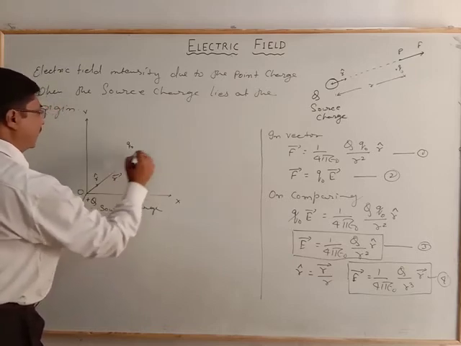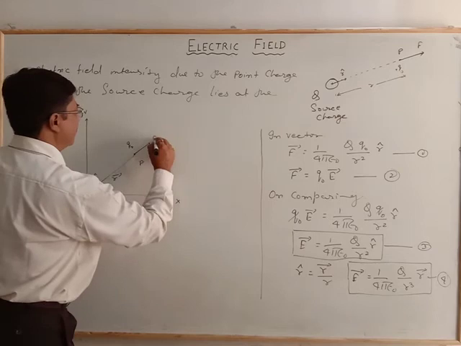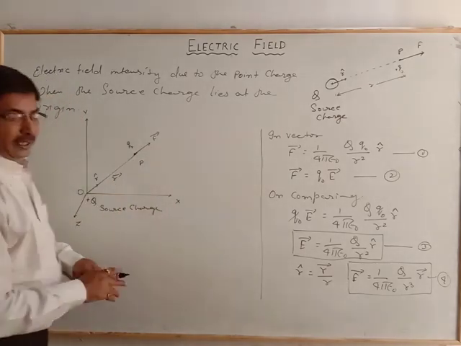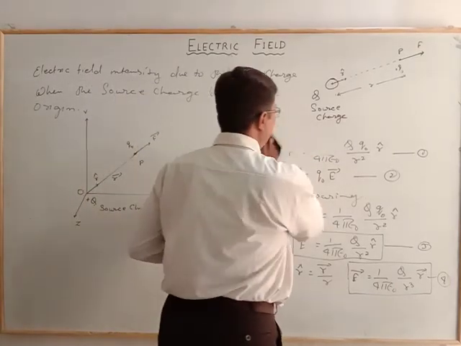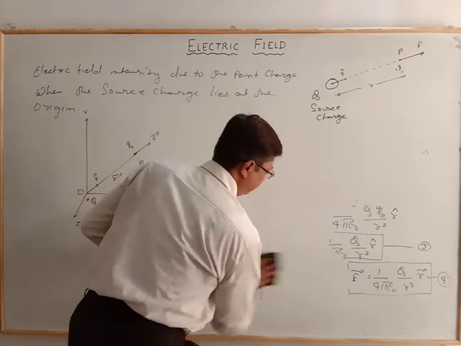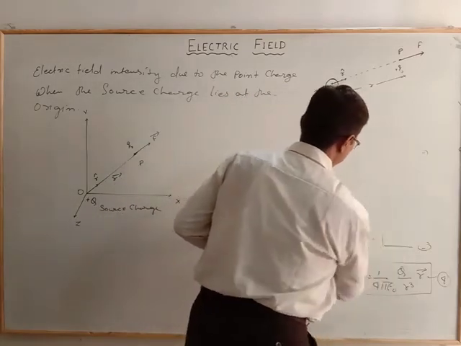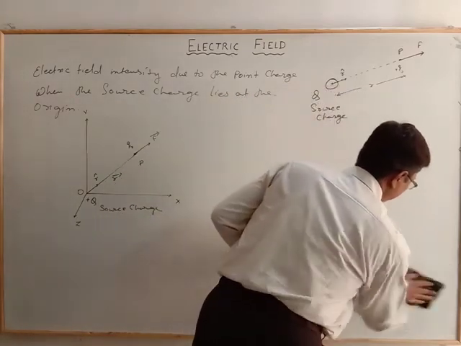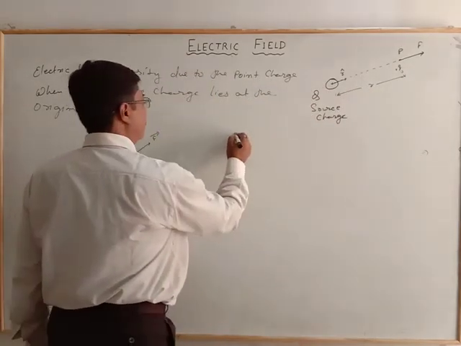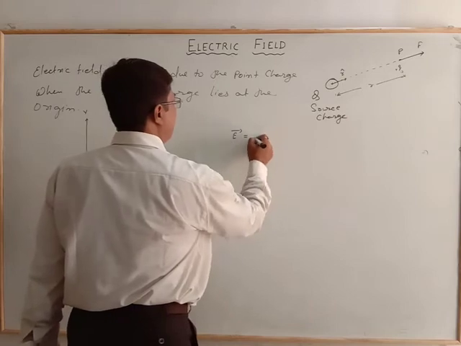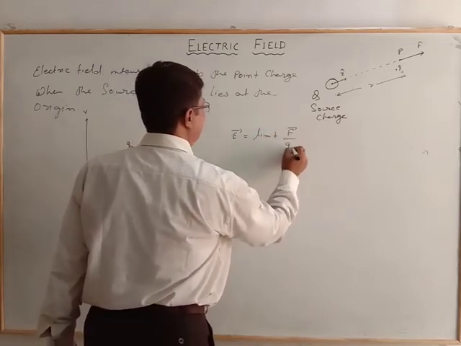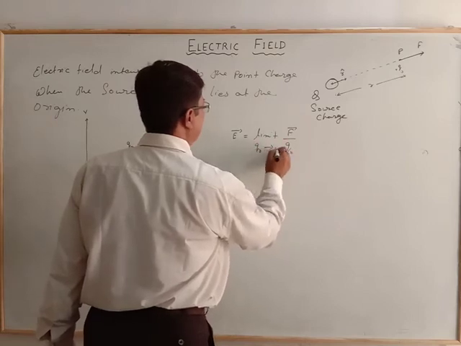From the r unit vector, there is the force experienced by the test charge. So here we see the electric field. That electric field E vector is equal to the limit of F vector by Q naught for Q naught tends to 0.